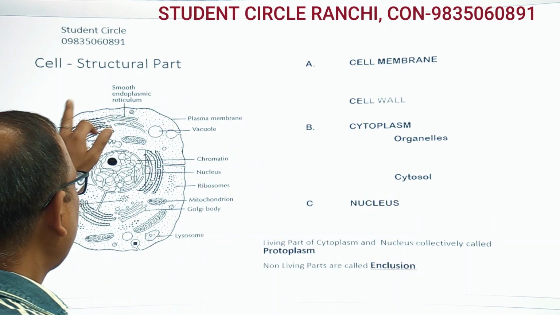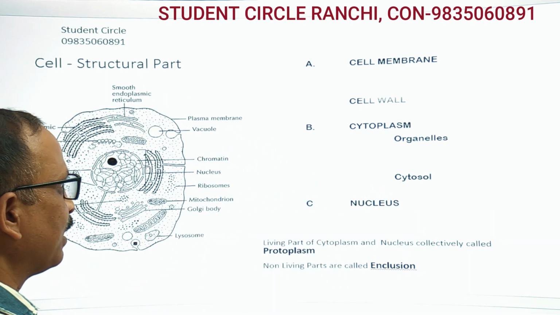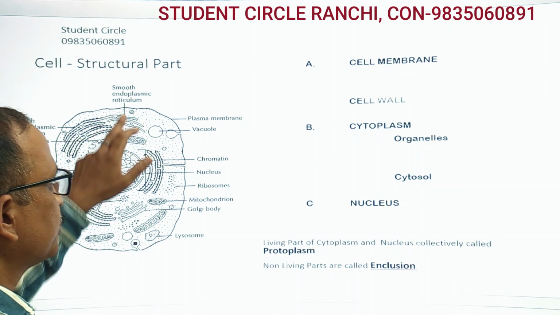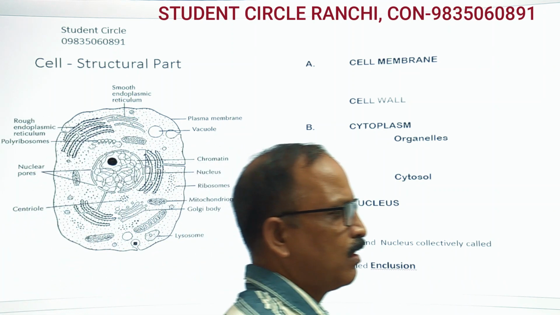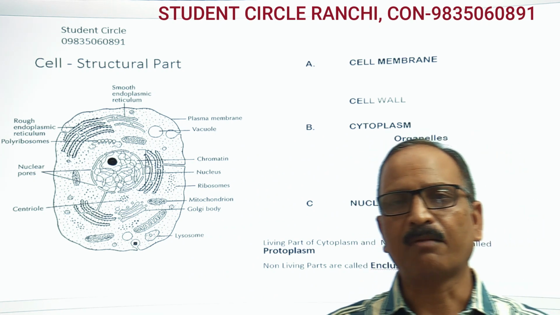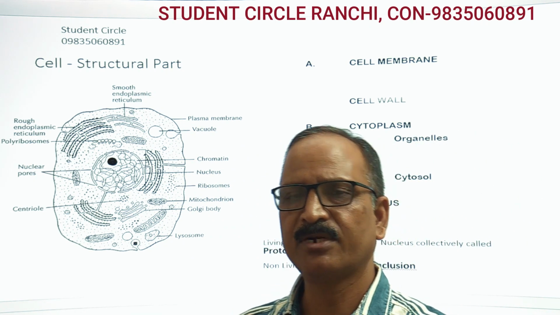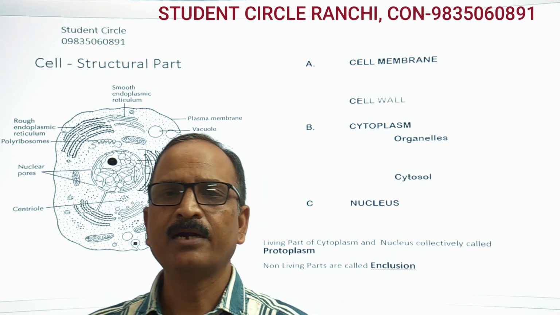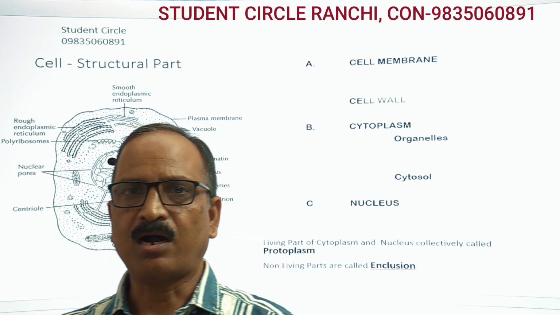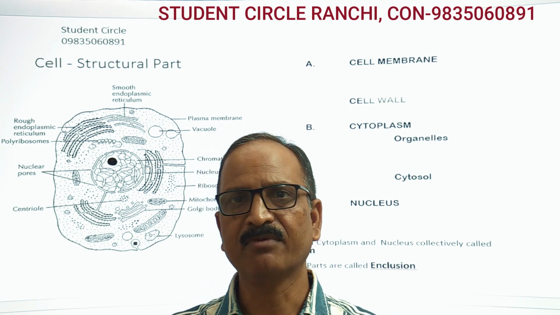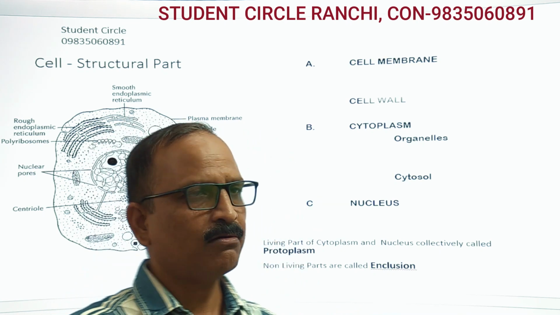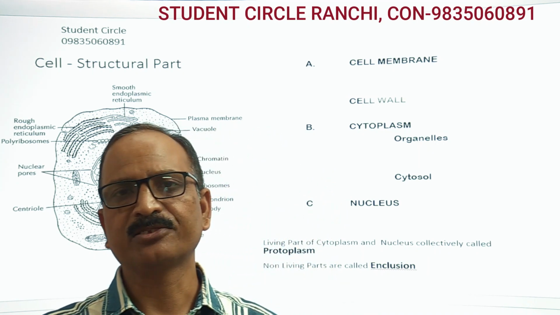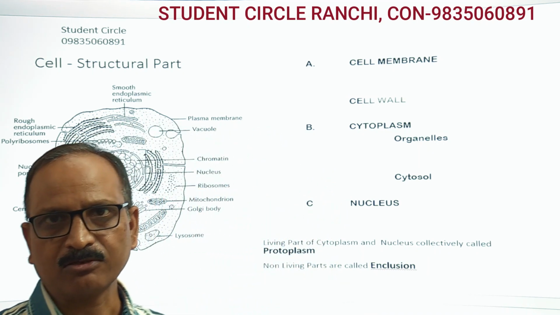So this one, the outer portion of any cell, is the cell wall. Cell walls are made up of cellulose, mainly it is made up of cellulose, non-living and hard. It doesn't have flexibility. But one thing we should know, that cell walls are absent from animal cells. They are present in plant cells only.